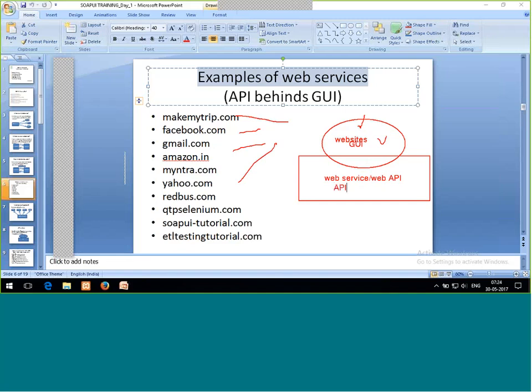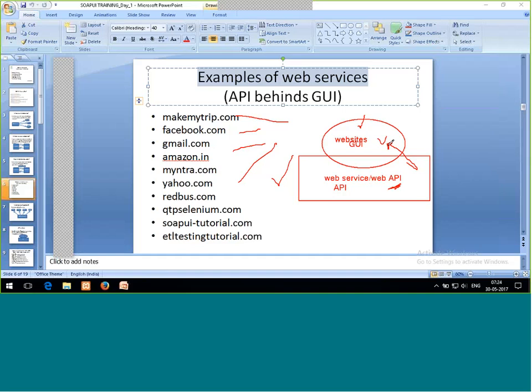So we are all here to test these web services, these APIs on which the GUI is present. Your project may be on SOAPUI, or it may be on API, web service testing.